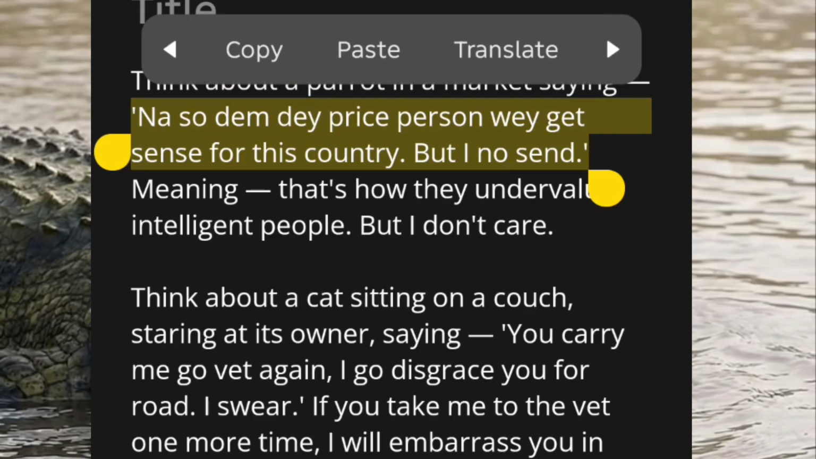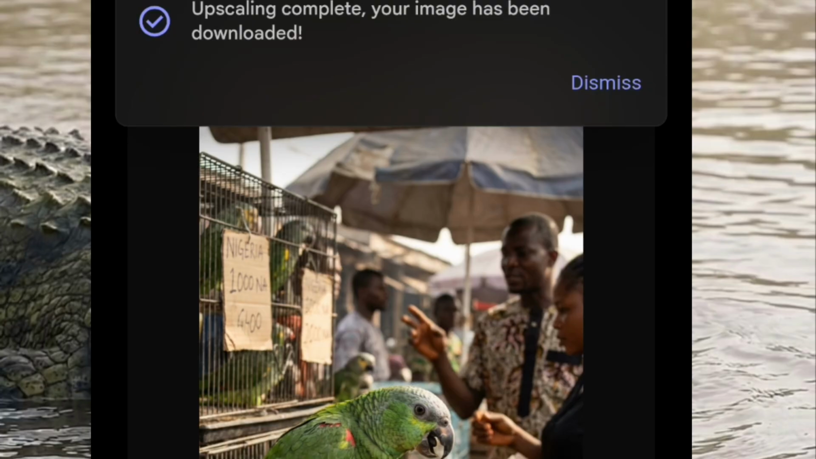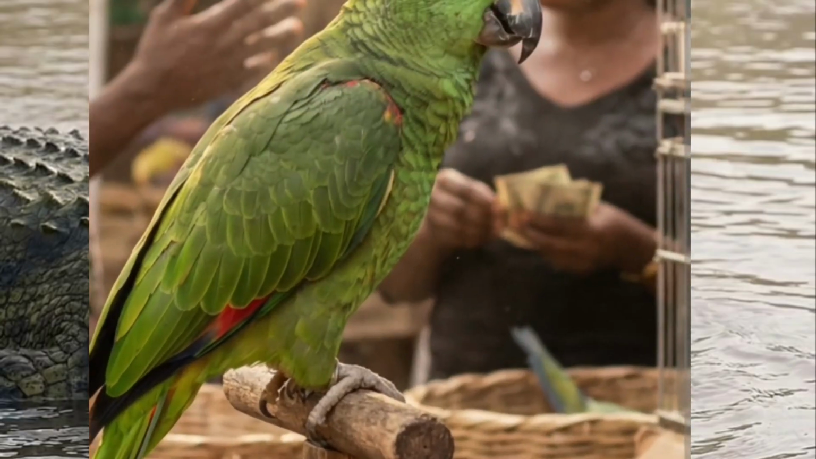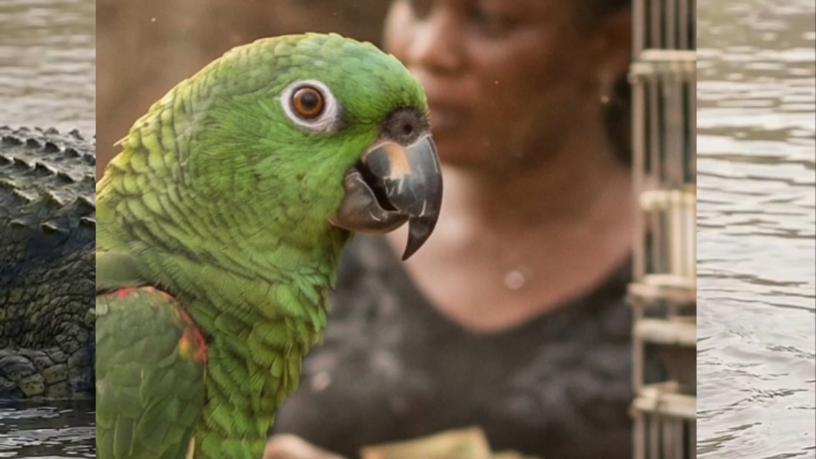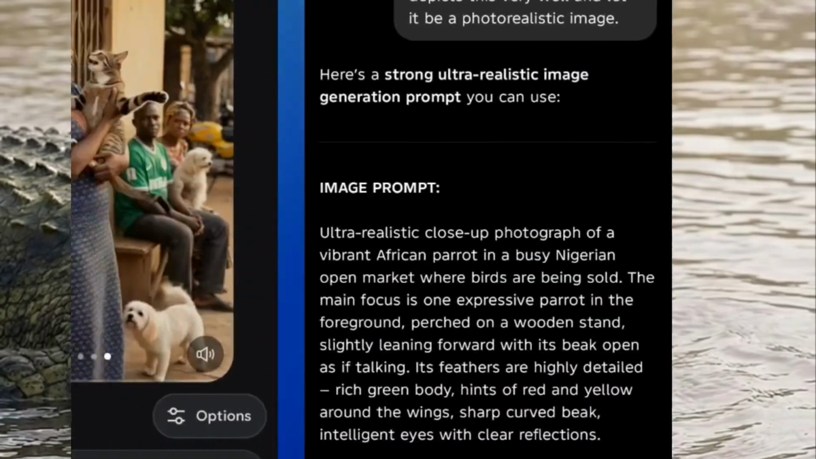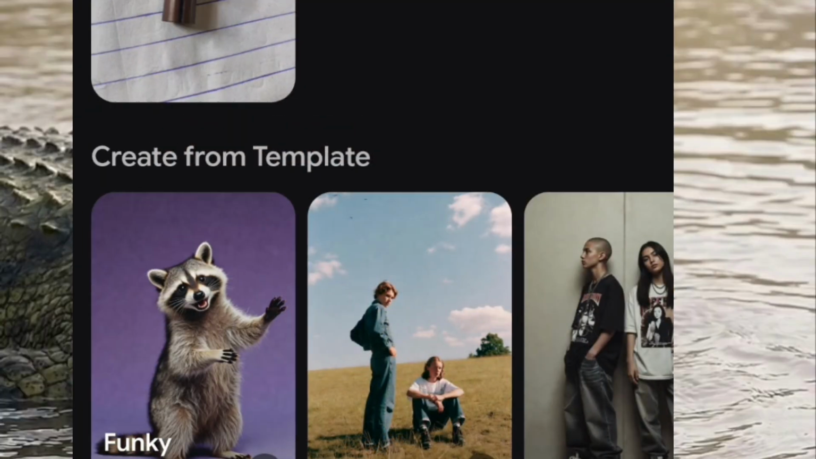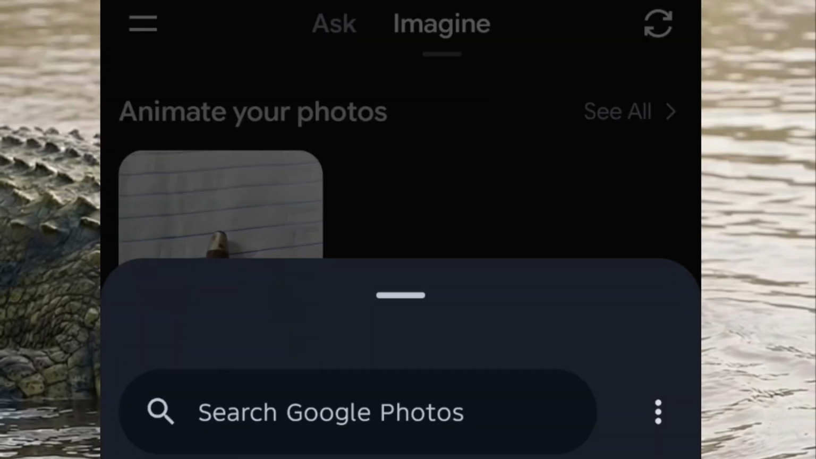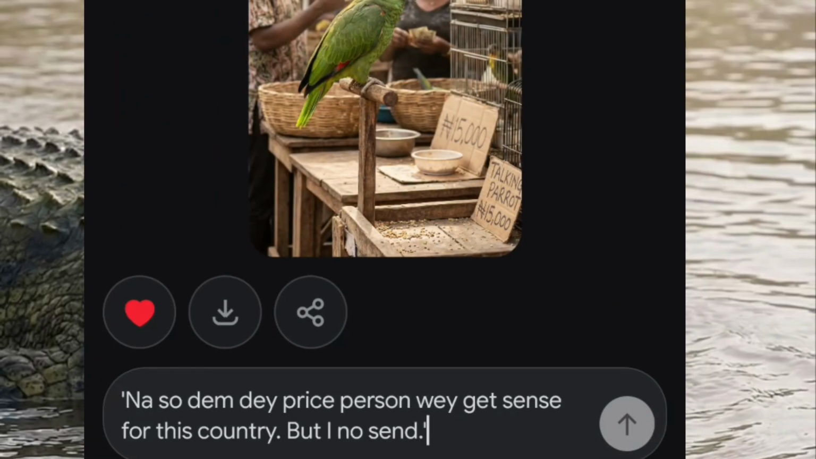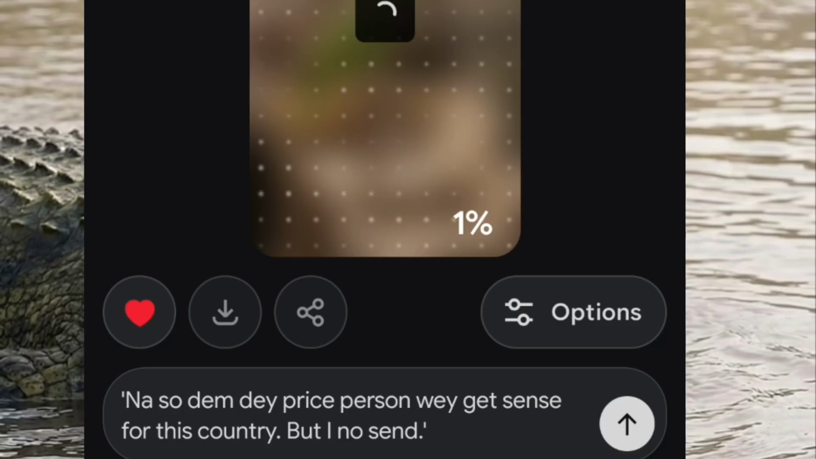So we want to copy, and this is the image. Wow, this is so beautiful. Are you really kidding me? Now we have our image. What do we want to do now? We want to get to Grok. Don't forget, in Grok you want to click on imagine, and this is the image that we actually worked with right now. So we want to put that now: na so dem dey price person wey get sense for this country, but I no send.